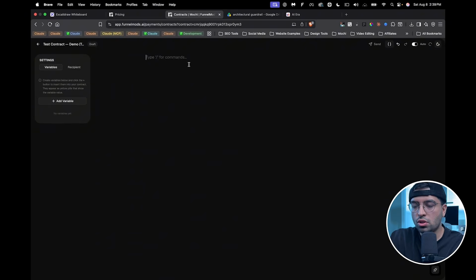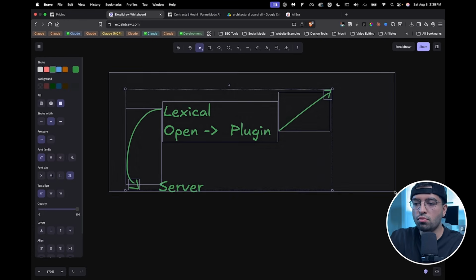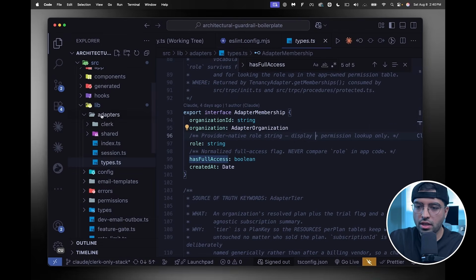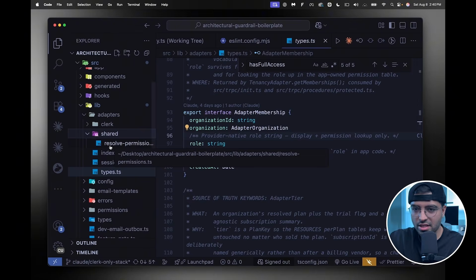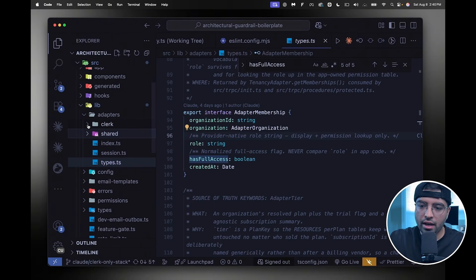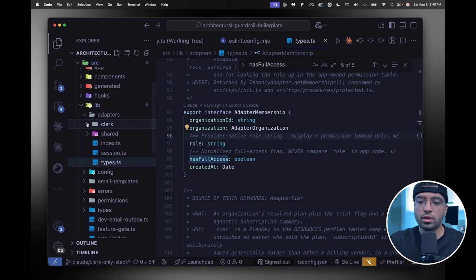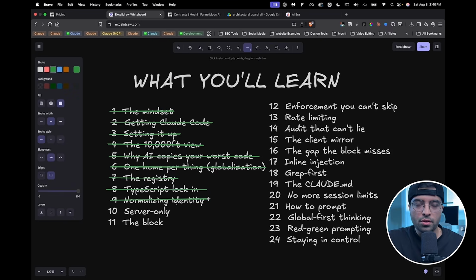So you essentially should consider using third-party tools to start from, and then try to build on top of what they have through some kind of adapter layer. So in my app, you see I have a shared adapter in here, and this is the shared permission thing. This is that adapter itself. And then I have different authentication providers. This branch is using Clerk only, and I have other providers like BetterAuth and some other third-party libraries, and I just have to create the adapter layer or the connection layers for them and just mirror that into the shared resource. So that brings us to the end of the normalization identity module.